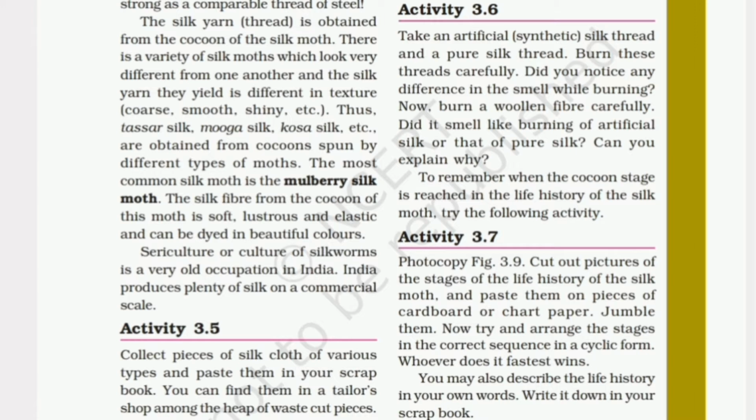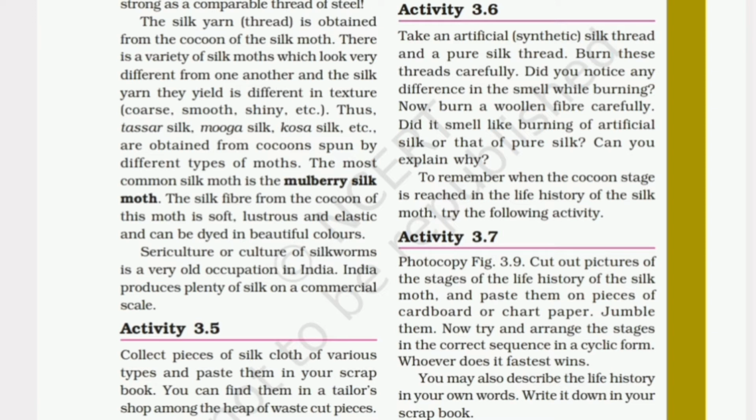To remember when the cocoon stage is reached in the life history of the silk moth, try the following activity. So we have another activity, that is 3.7. Let's read it first. Photocopy figure 3.9. Cut out pictures of the stages of the life history of the silk moth and paste them on pieces of cardboard or chart paper. Jumble them now. Try and arrange the stages in the correct sequence in a cyclic form. Whoever does it fastest wins. You may also describe the life history in your own words. Write it down in your scrapbook.